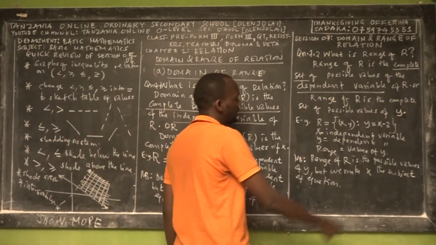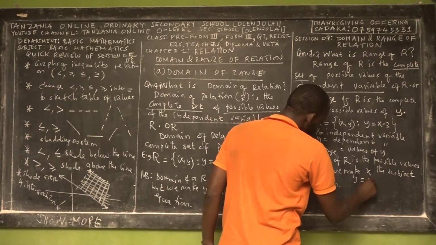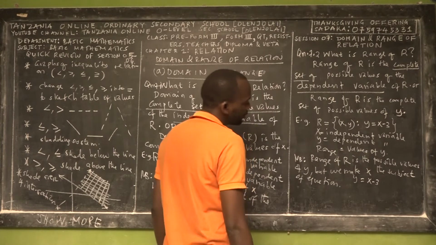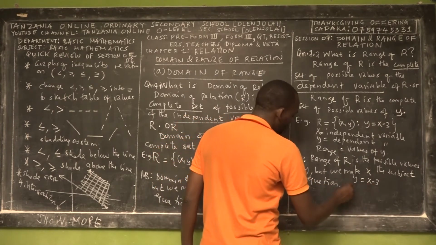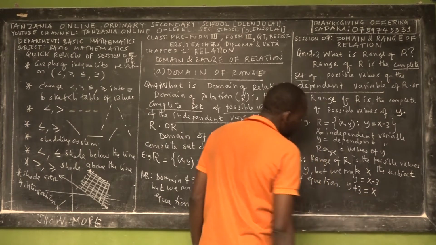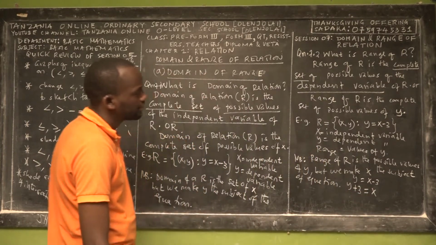For example, in this equation, we have y is equal to x minus 3. If you are asked to find the range, you have to make x the subject. So if you want to make x the subject, it will be y plus 3 is equal to x. So you have made x the subject.